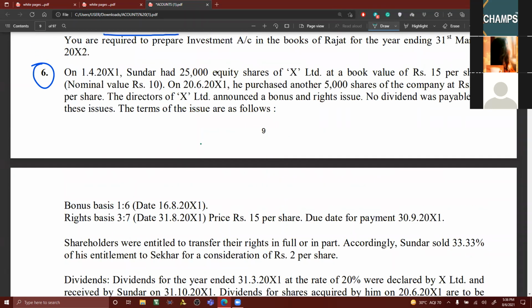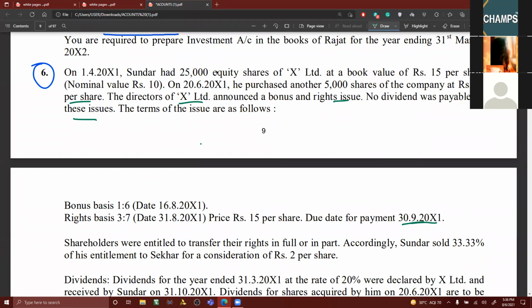On 20th June 2011, he purchased another 5,000 shares of the company at 16 rupees per share. The directors of X Limited announced a bonus and right issue. No dividend was payable on these issues. The terms of the issues are as follows. Bonus basis 1:6. That means for every 6 shares, 1 bonus share will be given. Right basis 3:7. For every 7 shares, 3 right shares will be issued. The offer price of right share is 15 rupees per share.